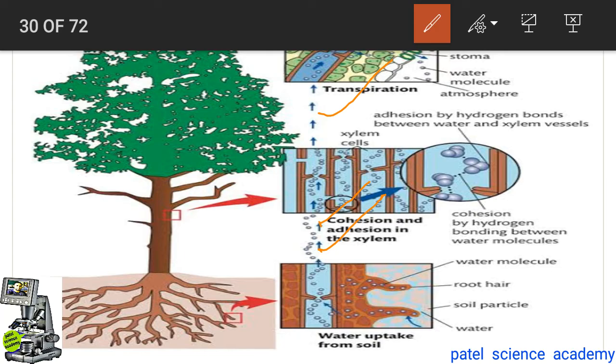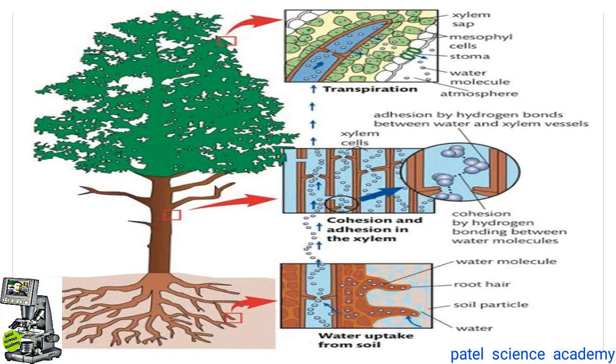And this cohesion tension theory also has some limitations, and those limitations include: for the transpiration pull to operate, the water column should be unbroken and continuous. However, due to temperature fluctuations during the day and night, gas bubbles may enter the water column, breaking the continuity. If the column has broken, then how will the process of transpiration pull operate? There is this objection to this theory.